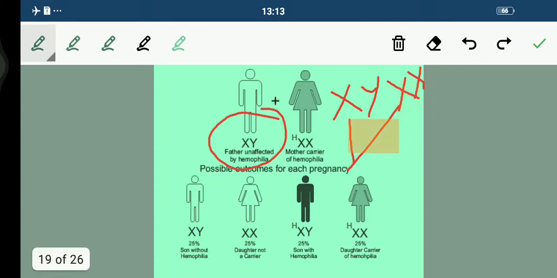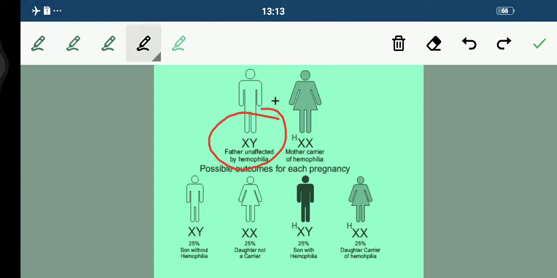We have already done this, but we simply have to put the XH, Y because the person is hemophilic, fine. So if the person is a carrier, basically, possible outcomes for such progeny can be like this: 25% sons without hemophilia, 25% daughters not a carrier, 25% sons with hemophilia, and similarly 25% daughters carrier of hemophilia. So these four possible outcomes can be there.